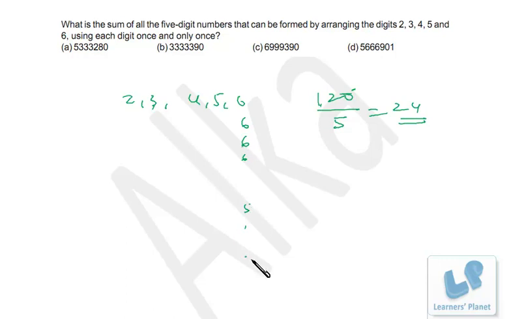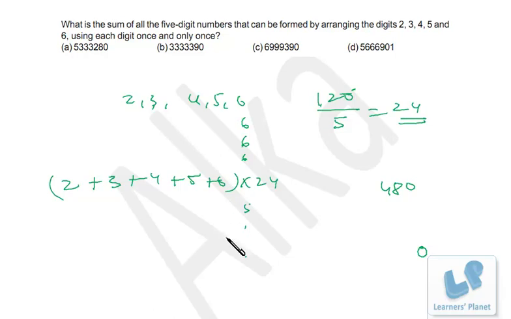So what will be the sum of the digits which are at the units place? That's 2 24 times, 3 24 times, 4 24 times, 5 24 times, 6 24 times. So this will be the sum of the digits at the units place. So 2 plus 3 plus 4 plus 5 plus 6 is 20, so that's 20 into 24, that's 480. Right? So the sum of the units place is 480. So what will you do? You will write 0 and carry 48, right?